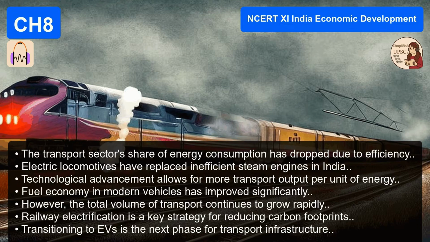A smart village isn't necessarily one with sensors everywhere. It's one with clean water, 24/7 power, and a good road to the market. It's about smart basics. And more recently, in 2024, there was a question about the UDAN scheme. Ude Desh ka Aam Nagrik. That's about regional air connectivity. Again, it's an infrastructure play.